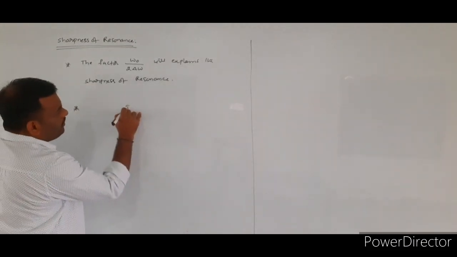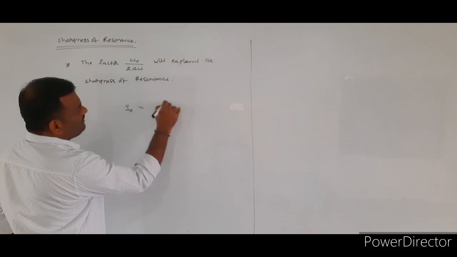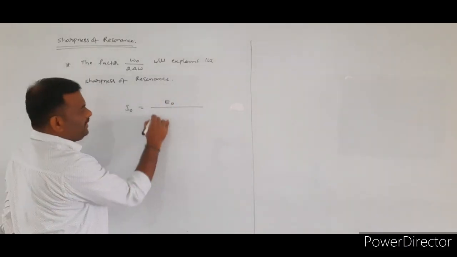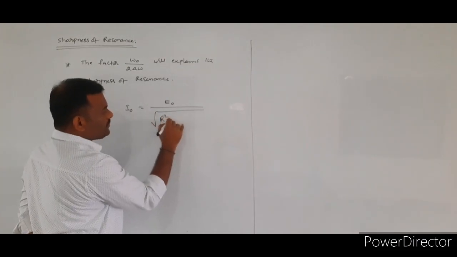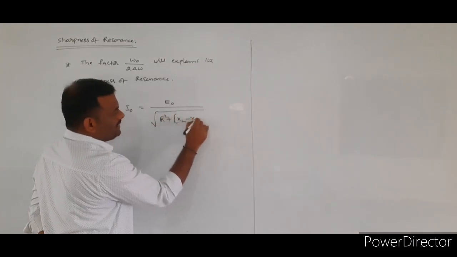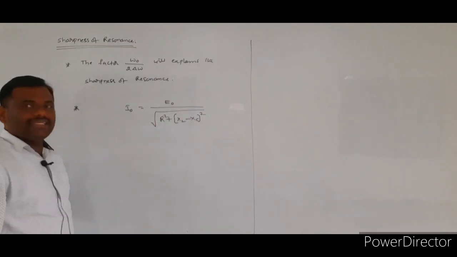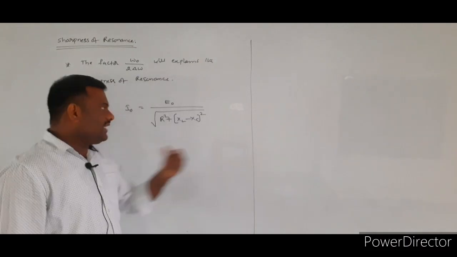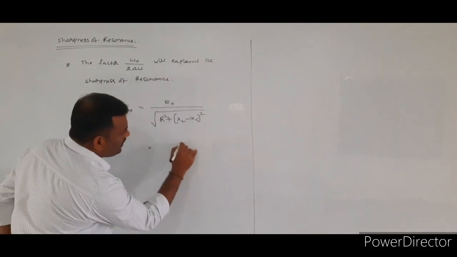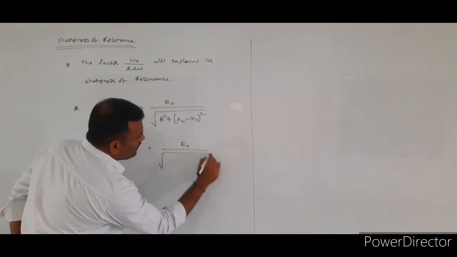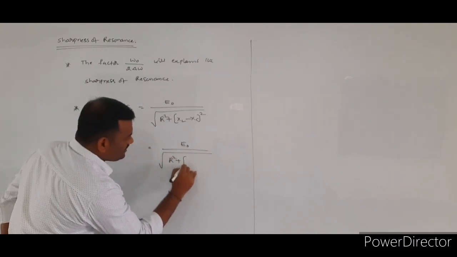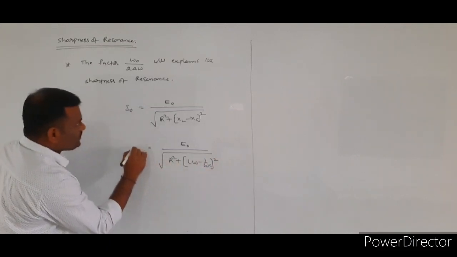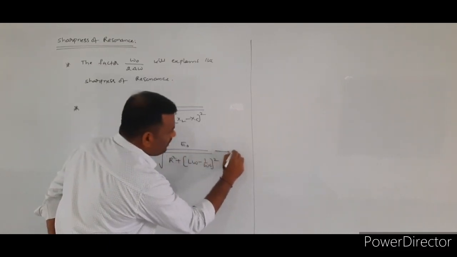The peak value of alternating current in the case of the LCR circuit will be given by I naught is equal to E naught by under root of R square plus XL minus XC whole square. Already you know the formula for XL and XC, so we will substitute their values: E naught by under root of R square plus L omega minus 1 by omega C whole square. Let it be equation number 1.